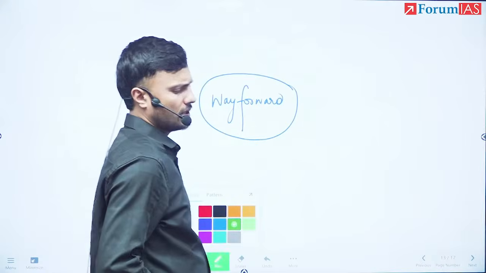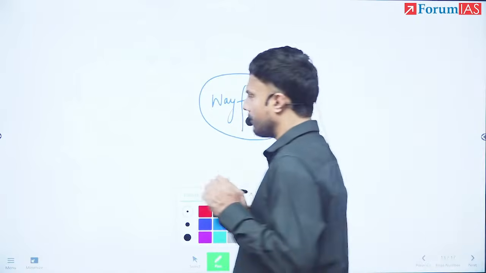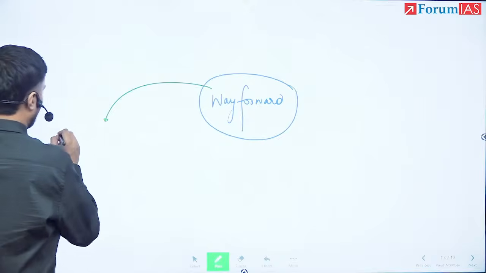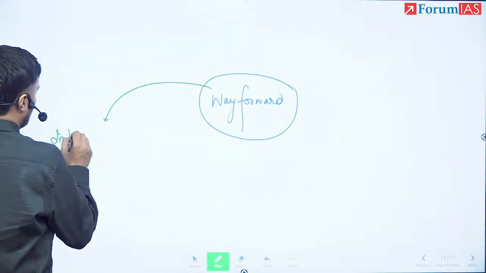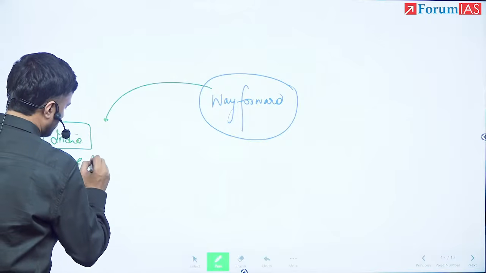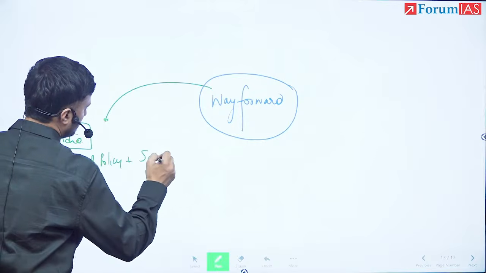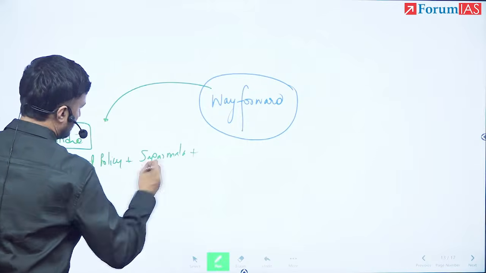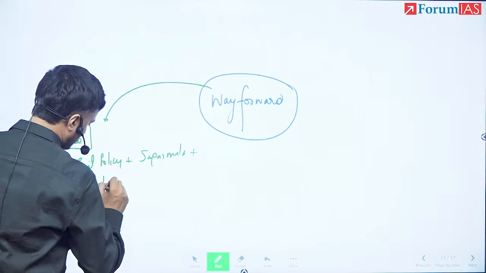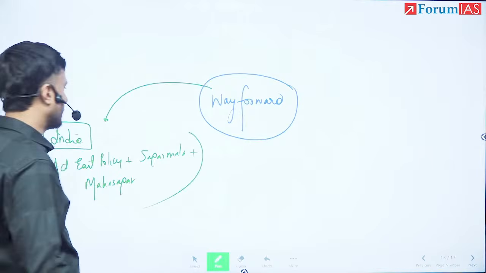In the way forward, you have to talk about India first. India should now integrate Act East policy plus Sagarmala plus Mahasagar. All these policies must be integrated.